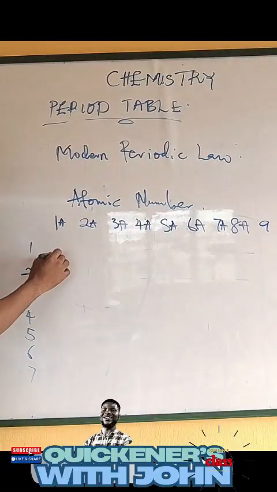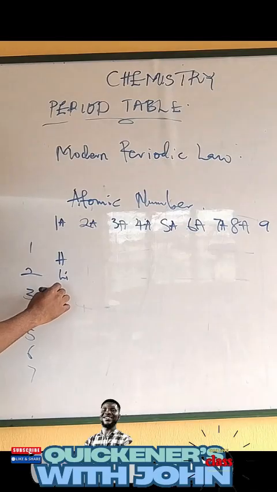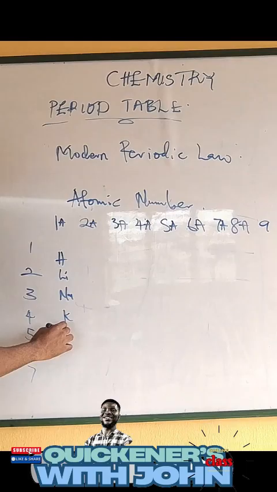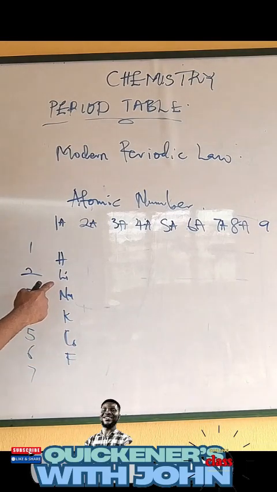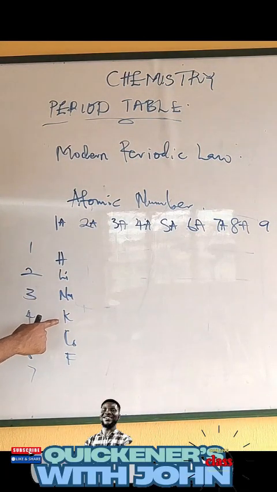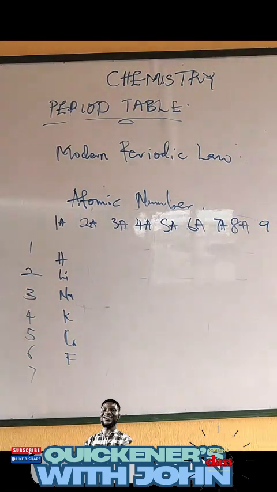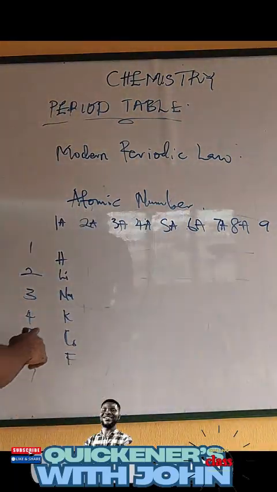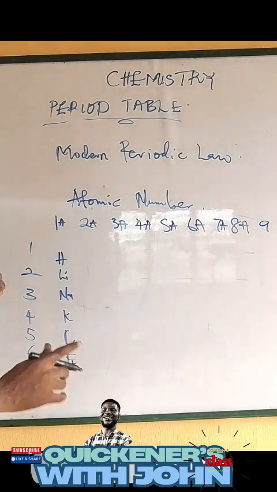So, let's say I have group 1, I have my hydrogen, lithium, I have my sodium, potassium, I have my cesium, francium. I think there's one more. Hydrogen, lithium, sodium, okay, right? So now listen. All these elements have something in common.